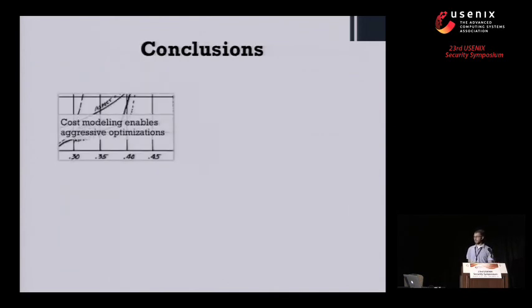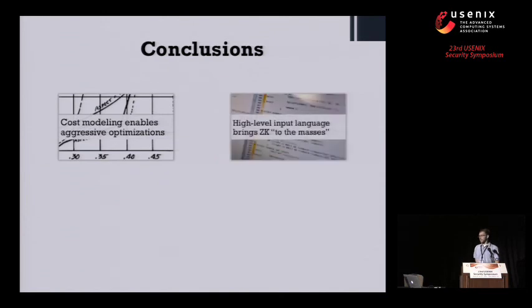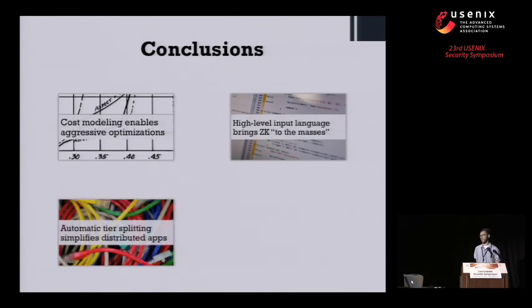Okay, so to wrap up, I talked about how zee-not uses cost models to enable some really aggressive optimizations. I showed how developers can write zero-knowledge enabled code in C#, and hopefully that will allow non-experts to sort of play around with this primitive. I discussed how zee-not automatically supports tier splitting, which makes writing distributed apps a lot easier.